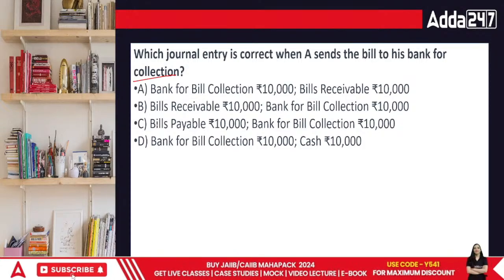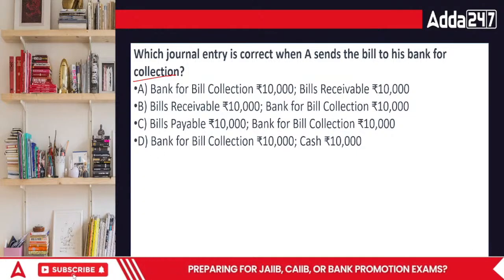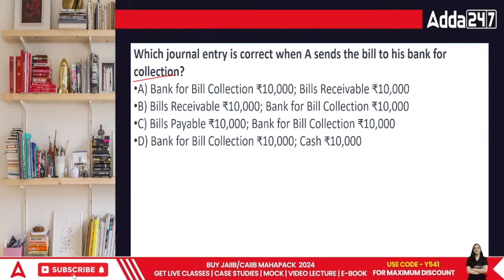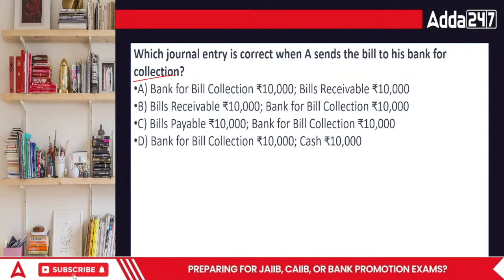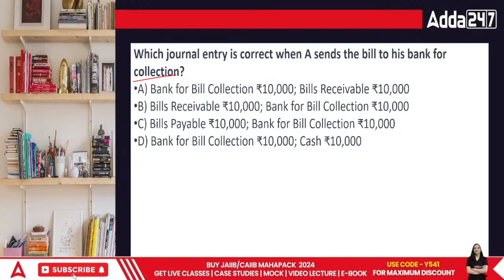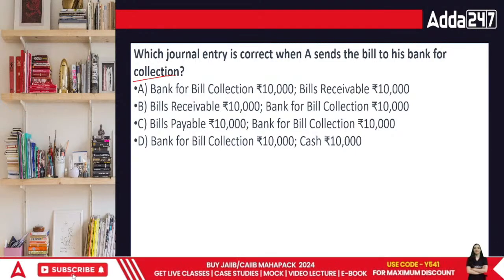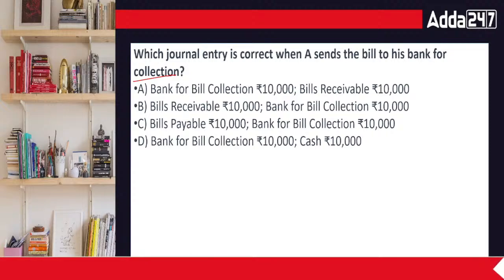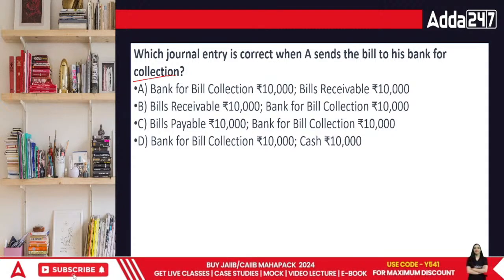Done. So in this case, what would be the answer, everyone? Bank account debited. We have lost the right to receive money because we have given the right to receive money to the particular organization. If I'm holding a bill of exchange against someone, say Mr. N, and I would like to recover the money but cannot do it on my own, then I will ask someone else to collect it, and that someone else is the bank. The bank goes and collects the money, puts it in your account, and that is what the bank will be taking care of. That is bill sent for collection.